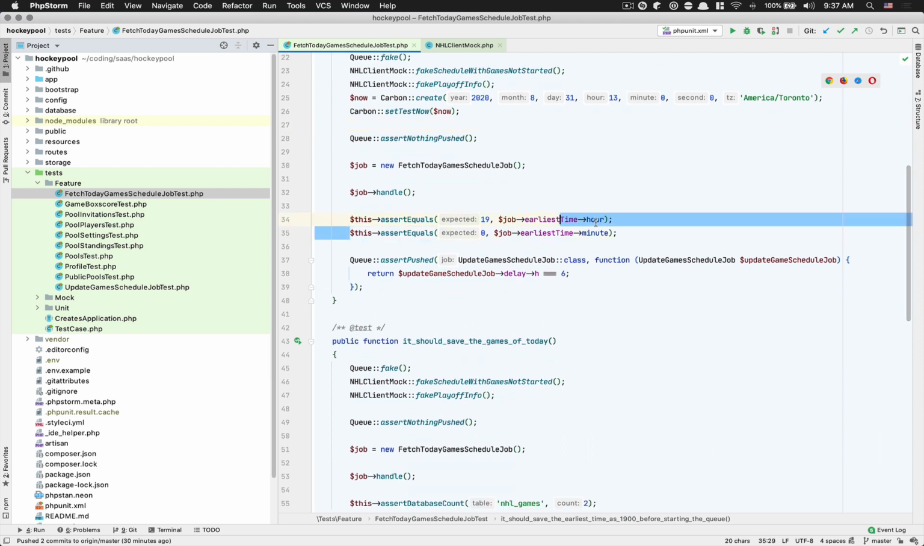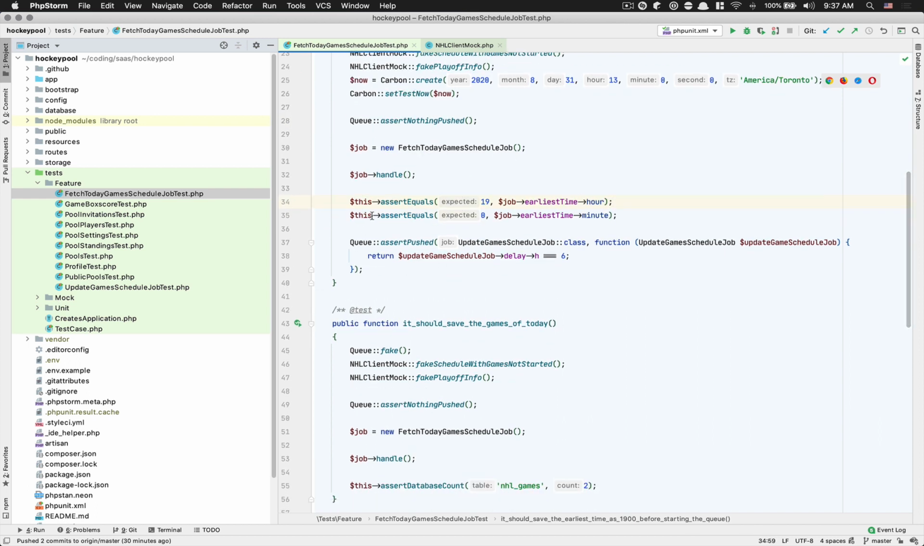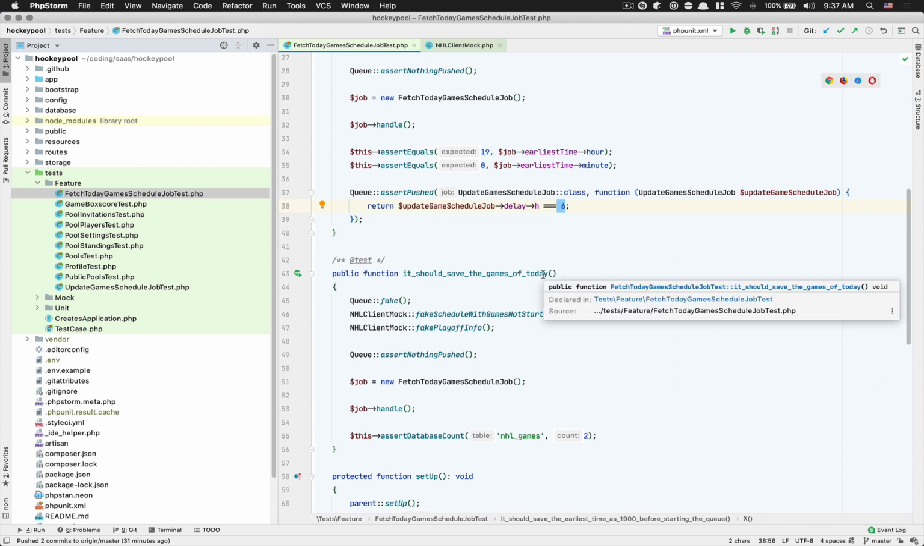After that, I check for the minute and stuff like that, and you see how simple that is for testing the fact that I did push a new update game schedule job, and I did push it with the delay in hours. Because you can delay, like I said, hey, I dispatched that in 6 hours, because look here, the date was 13 hours, the earliest time is 19, so I delayed the job to be 6 hours later.